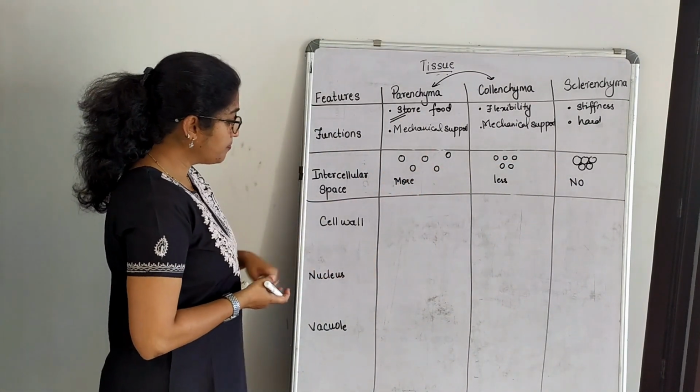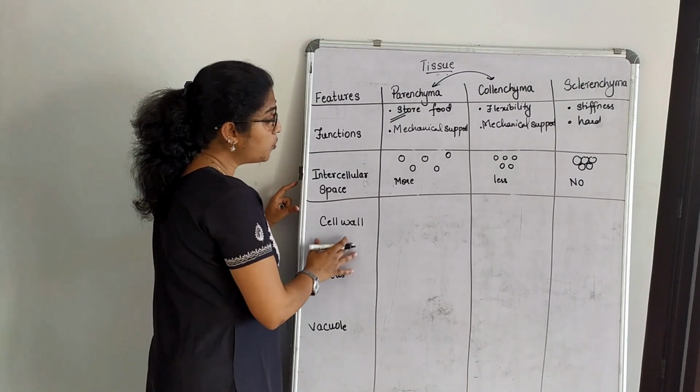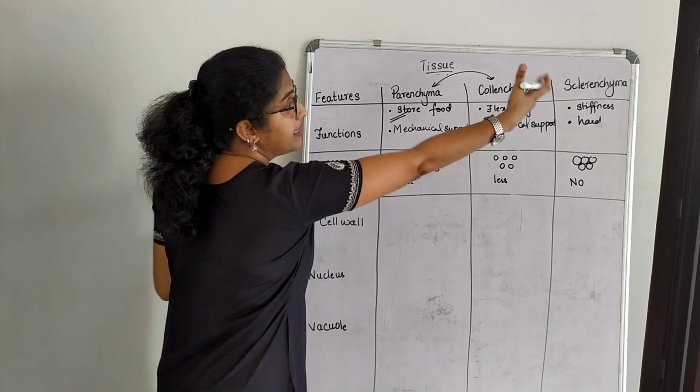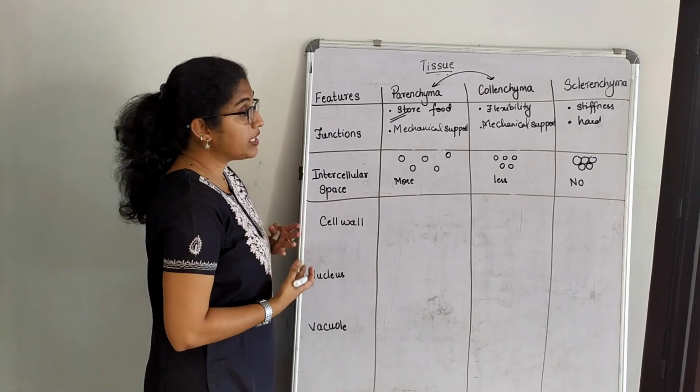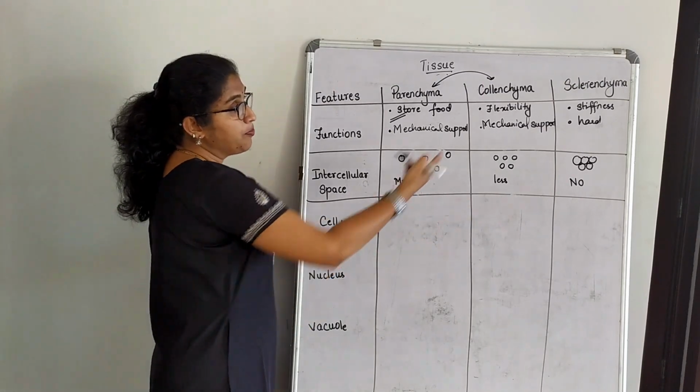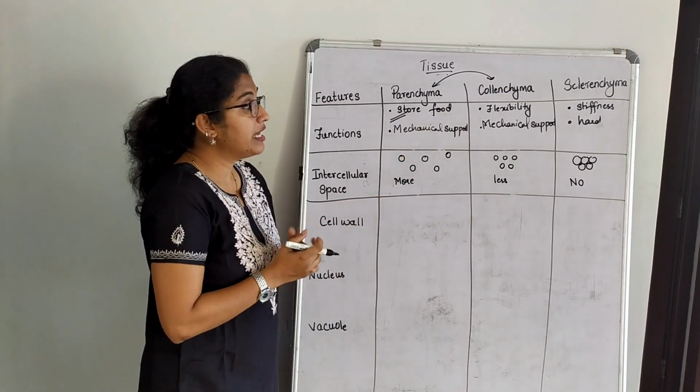Next, let us come to the cell wall. Now, when we talk about the cell wall, let's start from sclerenchyma. It will be much easier for you that way. Since it is very stiff, it is very hard.